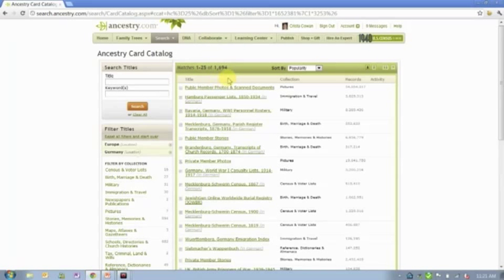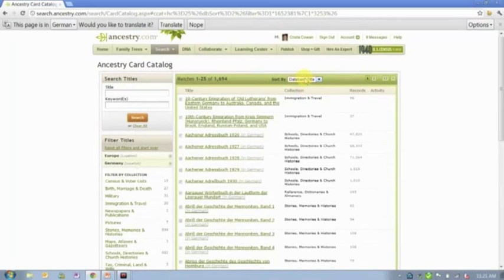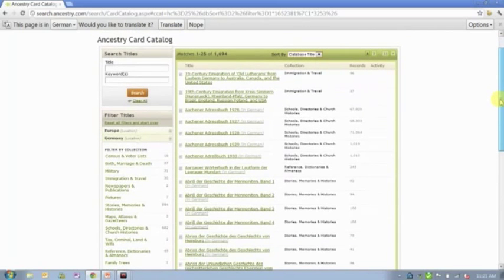Now I'm down to 1,694 databases. It sorts these by popularity. You can sort these however you would like: alphabetically, in reverse chronological order based on when they were updated, or based on the size of the database. I tend to use the alphabetical sort more often than not, just because that's the way my brain tends to work.